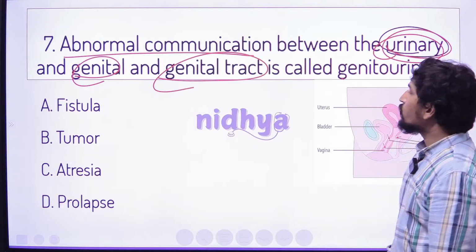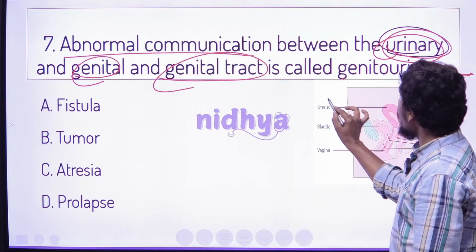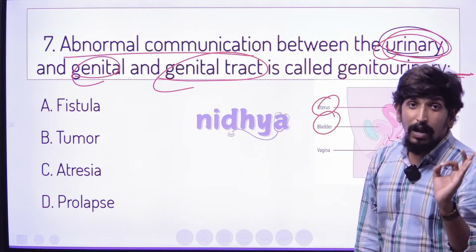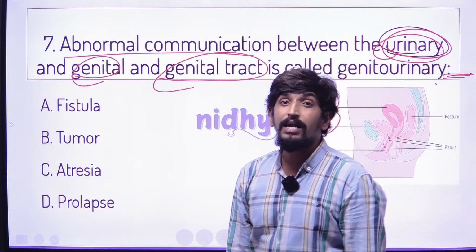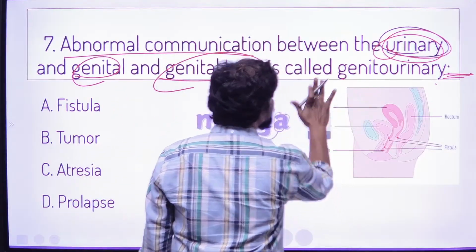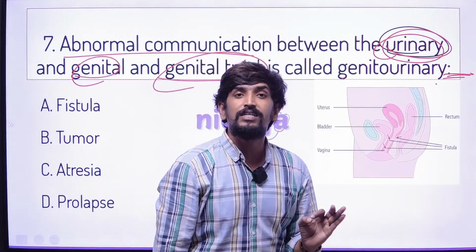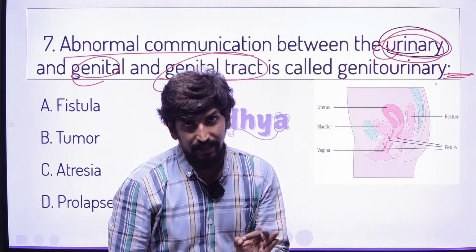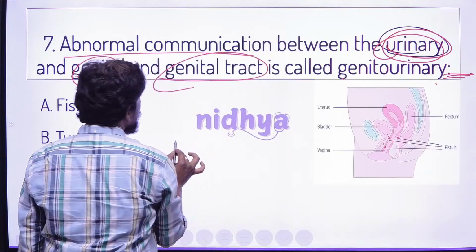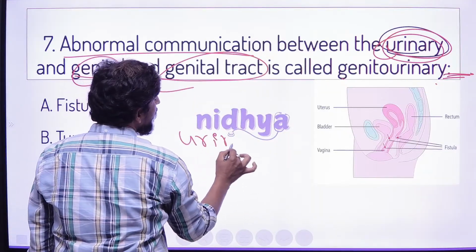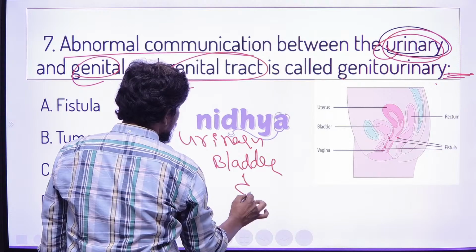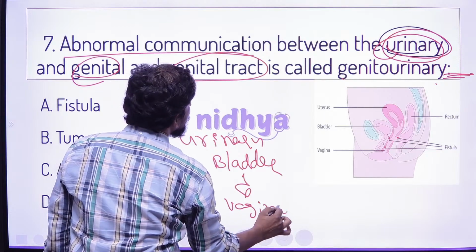Urinary means either the bladder or urethra. Otherwise, genital here means especially the vaginal area. So there is an abnormal communication between the urinary bladder and the vagina, the genital area specified.